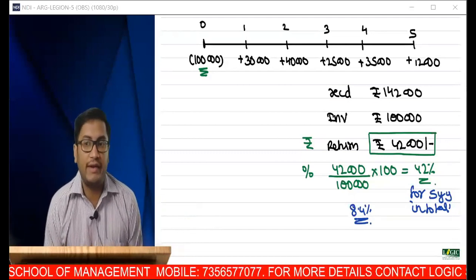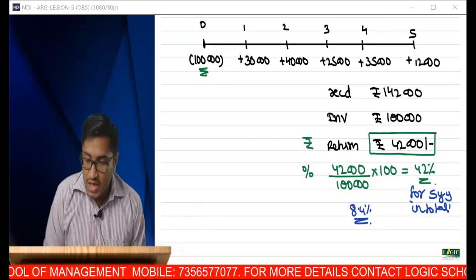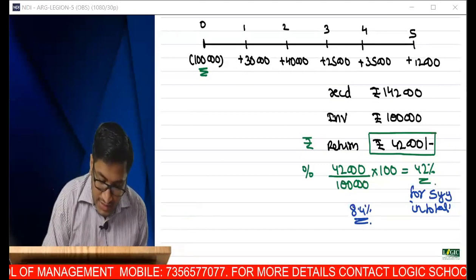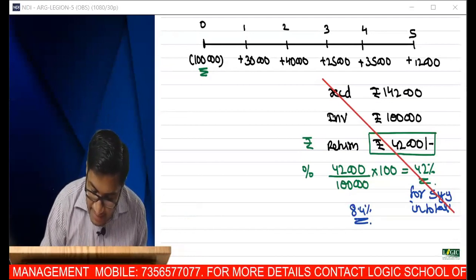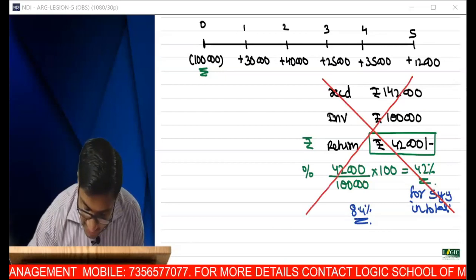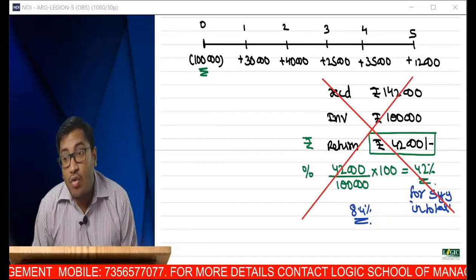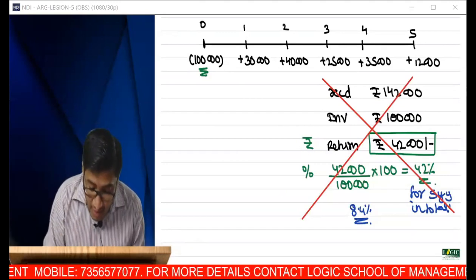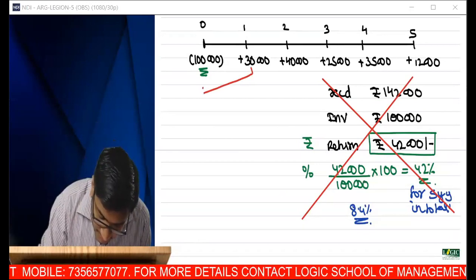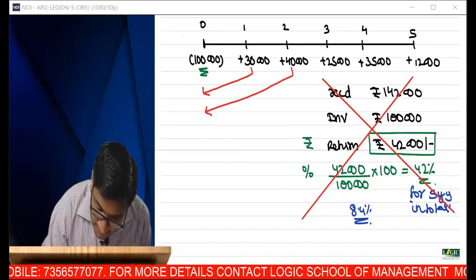Are you able to get it? Time value of money is not given importance in this particular computation. So this is not how we do it in our FM. We say that IRR and NPV is the concept that takes care of time value of money. So how do I do that? Sir, I know that at some rate, if I discount all these inflows,